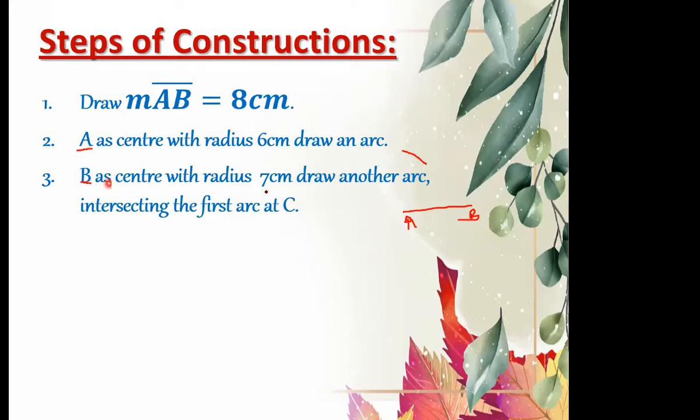B as center. Okay, by taking B as center point with radius 7 centimeter. We open the compass around 7 centimeter and then we draw another arc, but that arc intersects the first arc at point C. Remember, when we draw the arc from point B, it will intersect the previous arc at point C. So this is point C. So in step number 3, what we did: B as center with radius 7 centimeter, draw another arc intersecting the first arc at point C.